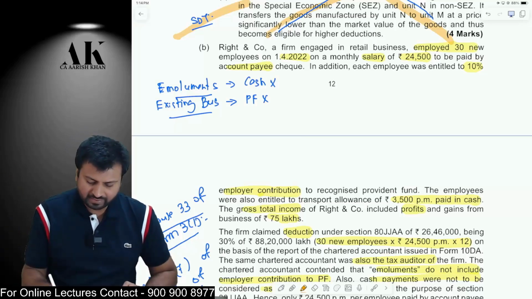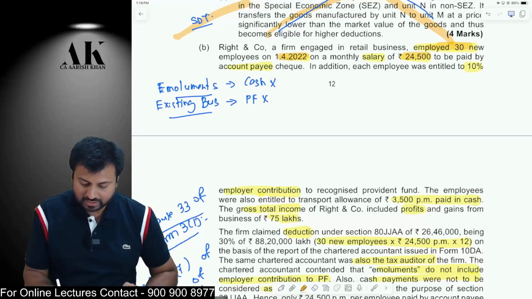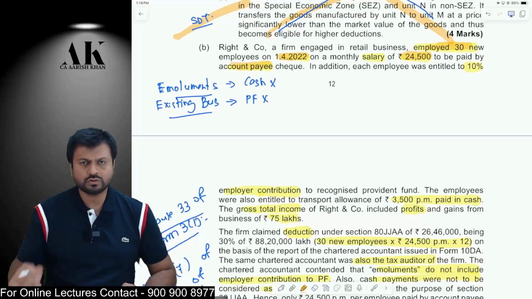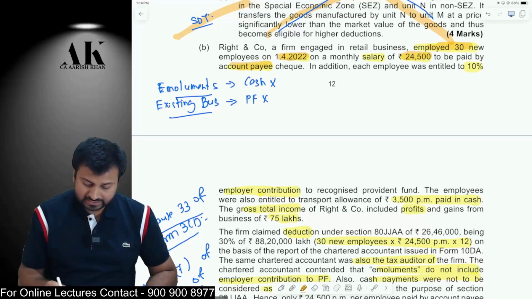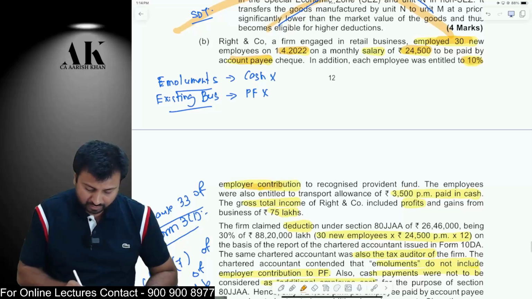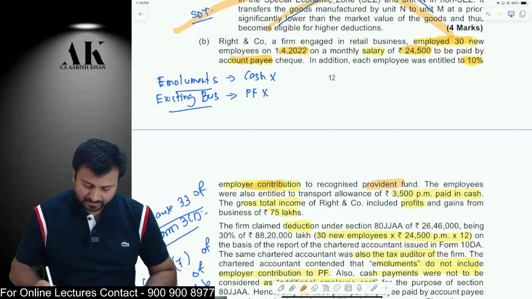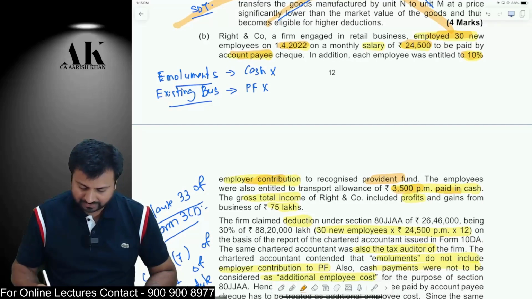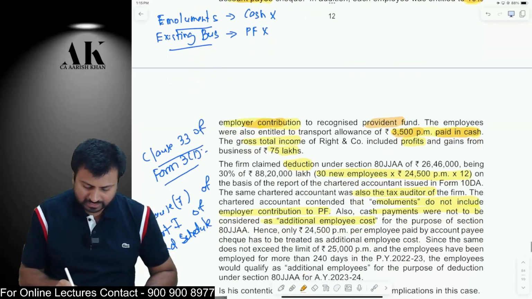Okay. There is a firm in the retail business which employed 30 new employees on 1st April 2022 with a monthly emolument, monthly salary of 24,500, which is paid by account payee cheque. In addition, each employee was entitled to 10% employer contribution to the recognized provident fund, and the employee was also paid 3,500 in cash. The gross total income of the assessee includes profit of 75 lakh rupees.